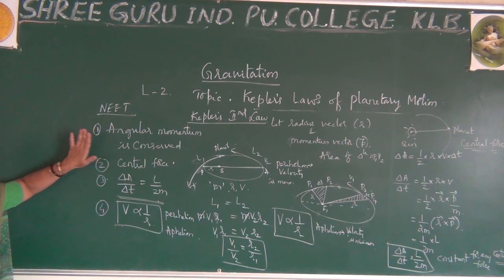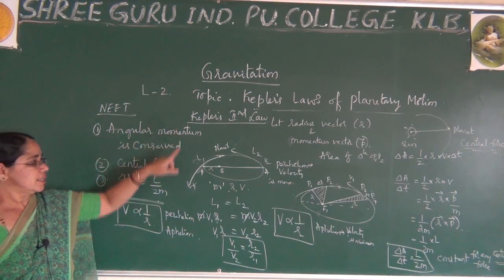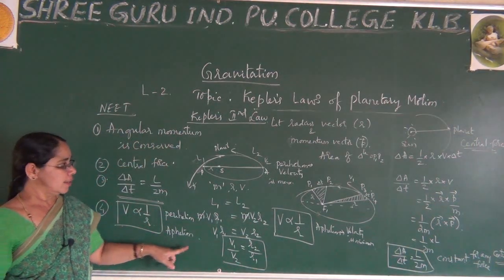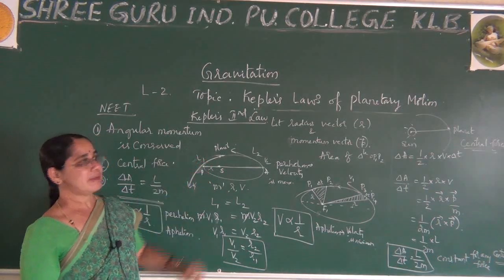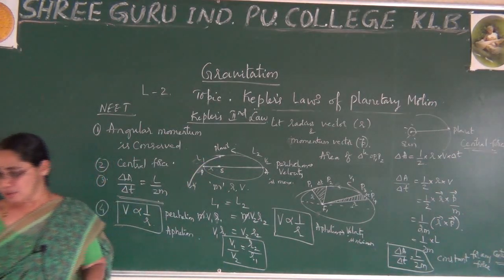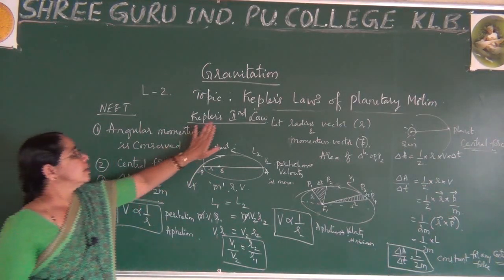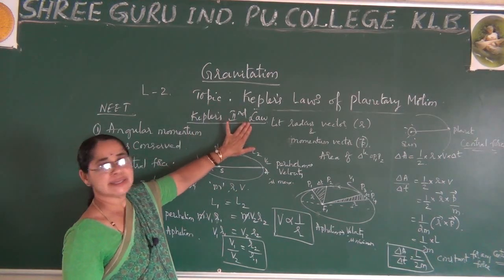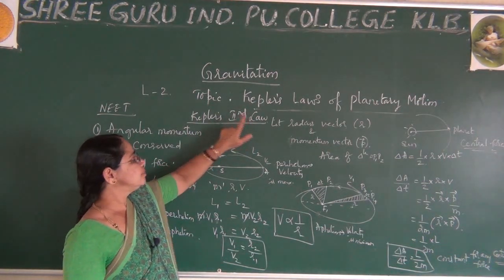Go through these things clearly. In my next lecture, I will repeat once again and recall all the points, so that you can remember them one by one. Kepler's second law is also called the law of areas.